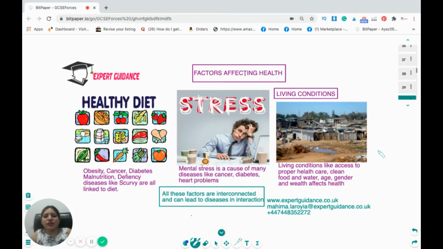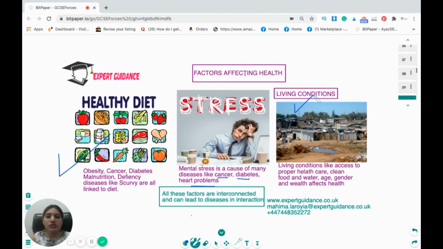Now, this is a very general concept: what are the factors affecting health? The first is the diet. If the person is not taking a proper diet, he's prone to obesity, cancer, diabetes, malnutrition, and deficiency diseases like scurvy and night blindness. They are linked to diet. Stress, mental stress, can cause diseases like cancer, diabetes, and heart problems.